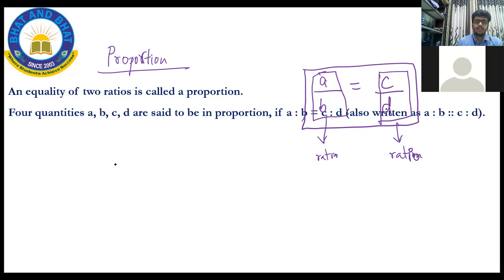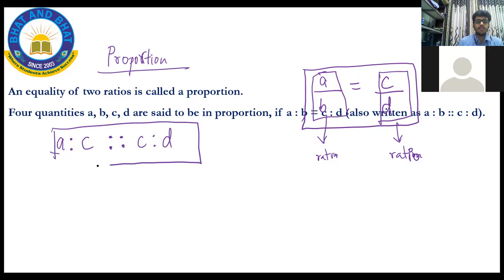So this, A by B is equal to C by D, can also be written as A is to B as C is to D. So over here I'm going to write 4 dots instead of the equal to sign. Okay. So this is the symbol for proportionality. It's called proportionality, right?